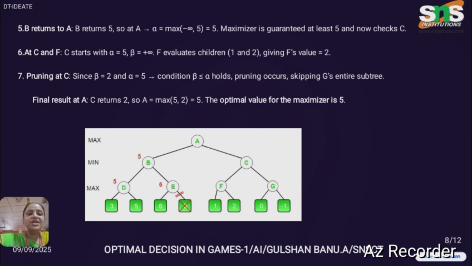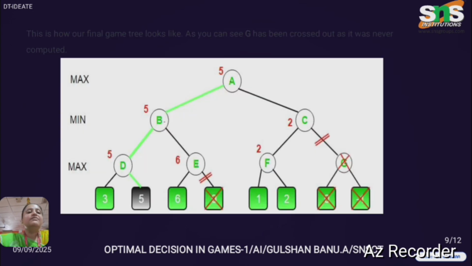Next, when you reach up to the value of A, the value of A will be 5. But when you come down and look at the values of C, you have to go down to nodes F and G. For node F, you have two terminal nodes, 1 and 2. Here you have to update the maximum value. So the maximum value is 2. After that, when you go to node C, the value will again be 2, because from lower to higher order, the value will be changing then and there. So as of now, the value is 2.